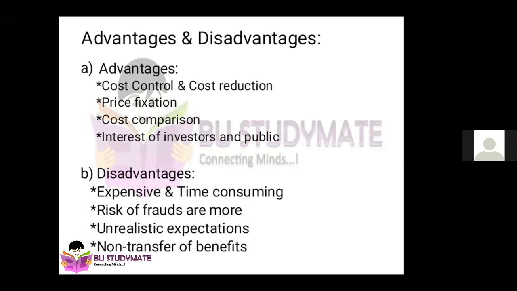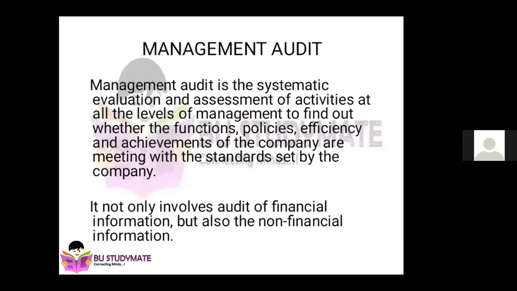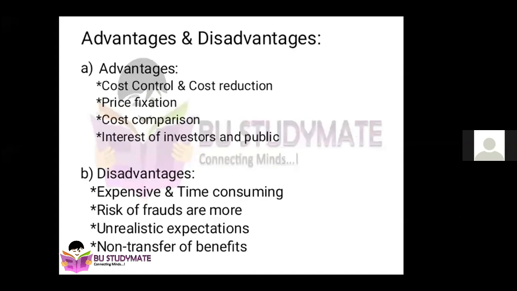Two major objectives, I can say, form the concept of costing. Cost control means you should ensure that the total cost incurred in the company, in the factory, should not be beyond the planned or the budgeted cost. That is called cost control. For example, you have planned that you should not spend more than 100 rupees to produce this product. In such a case, cost control is that you will try to keep the cost to a maximum limit of 100. It should not cross 100, but it can come below 100. Somehow you should ensure that it does not go above 100. That is called cost controlling.